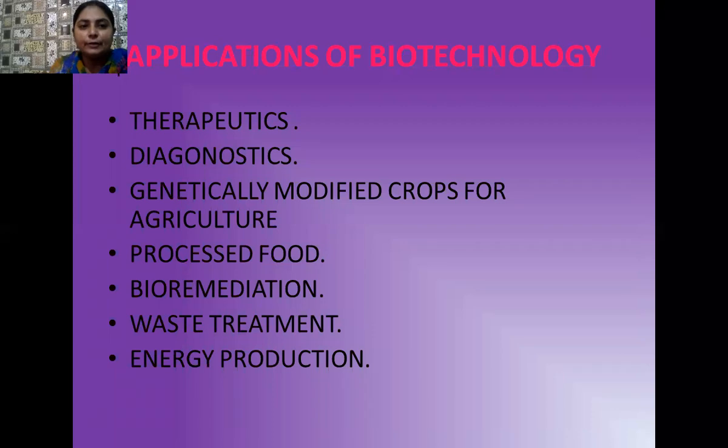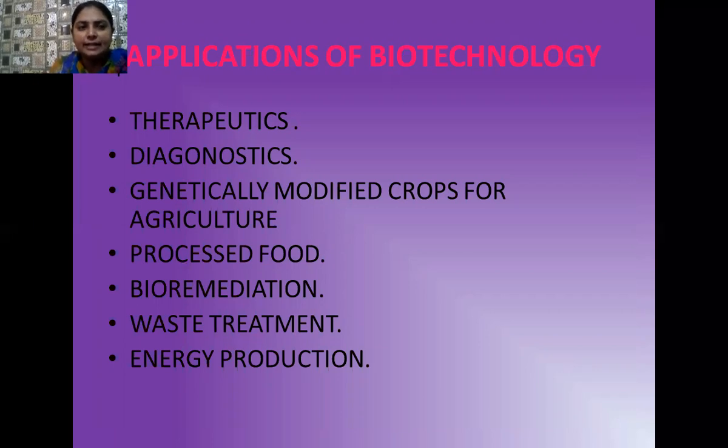Second one is diagnostics. Sometimes when a disease is caused, the symptoms do not appear all of a sudden; it takes time for the symptoms to appear. In that case, as we are not aware of the pathogen, when the symptoms appear it is too late for diagnosis of the disease.